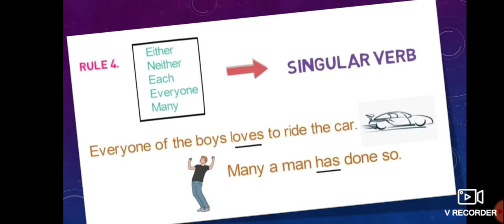As it is everyone, we write loves, a singular verb. Many a man has done so. Each student has got a laddu. Every student has to bring their books. These are followed by singular verbs.